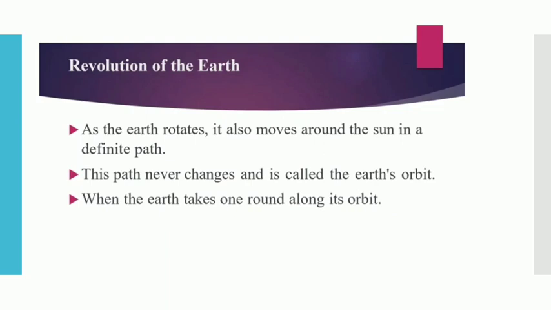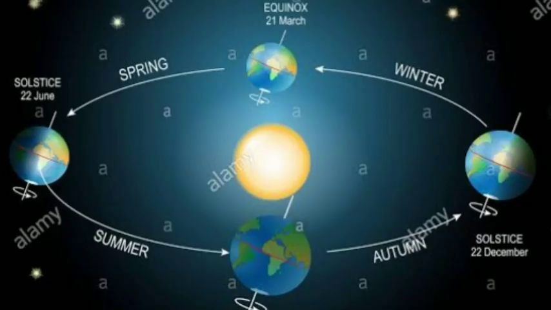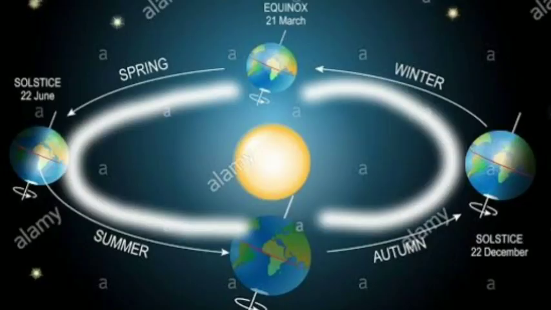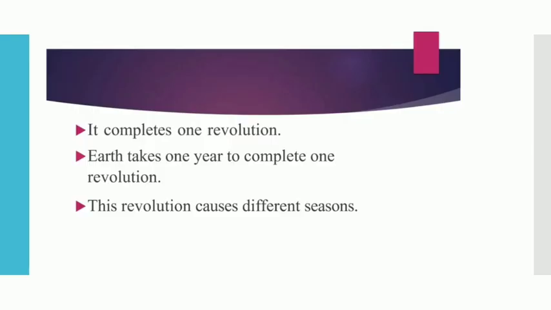Next is the revolution of the earth. As the earth rotates, it also moves around the sun in a definite path. This path never changes and it's called the Earth's orbit. The white lines are the orbit. When the earth takes one round along its orbit, it completes one revolution. The earth will take 1 year to complete one revolution, and this revolution causes different seasons.